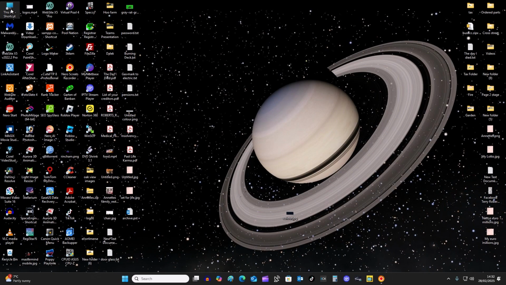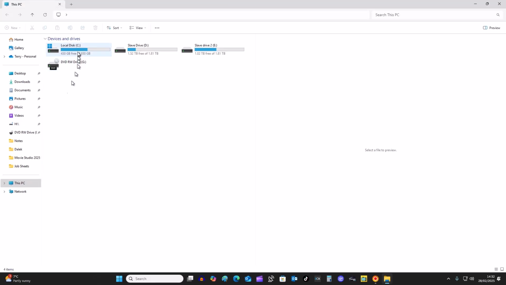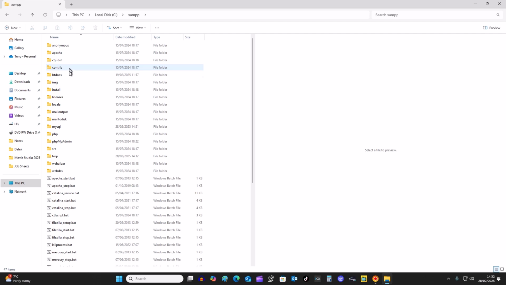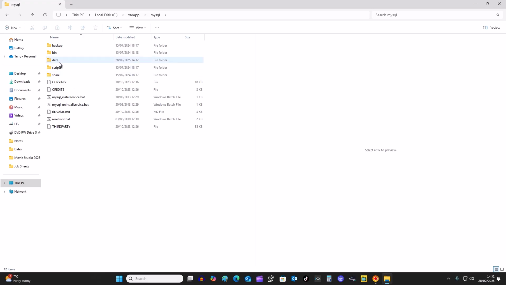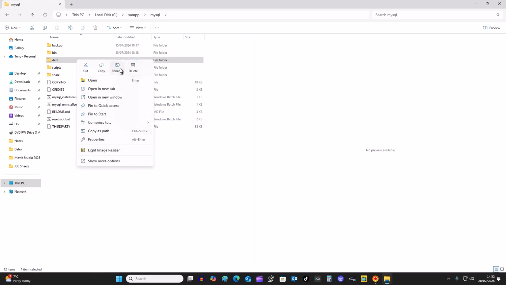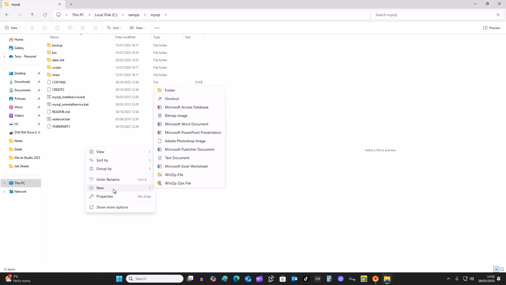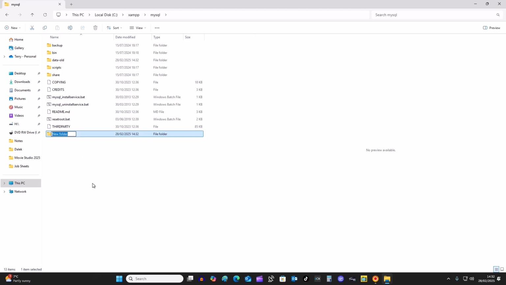All you need to do is go into your computer, double click the C drive, double click Xampp, and then go into MySql, which is there, double click that, and there's your data folder. So the first thing you want to do is to right click and rename that data folder into something like, I'm going to put -old. Okay, so that's renamed. Now I want to create a new folder and call that folder data.